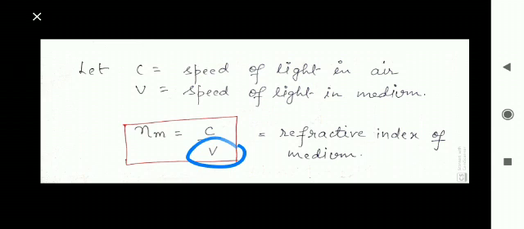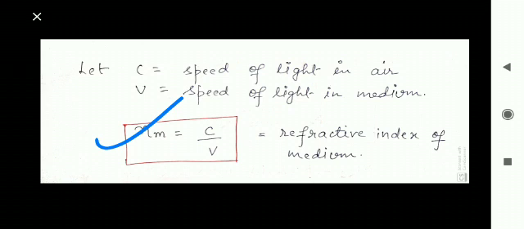Suppose we have to find the refractive index nm, then the value of v will be given in the question. C is already known, that is 3 into 10 to the power 8 meter per second, and v will be given in the question. So with these two pieces of information, we can find the value of nm. Or suppose the v value is given and c is known, so we can find the value of nm, and vice versa also.